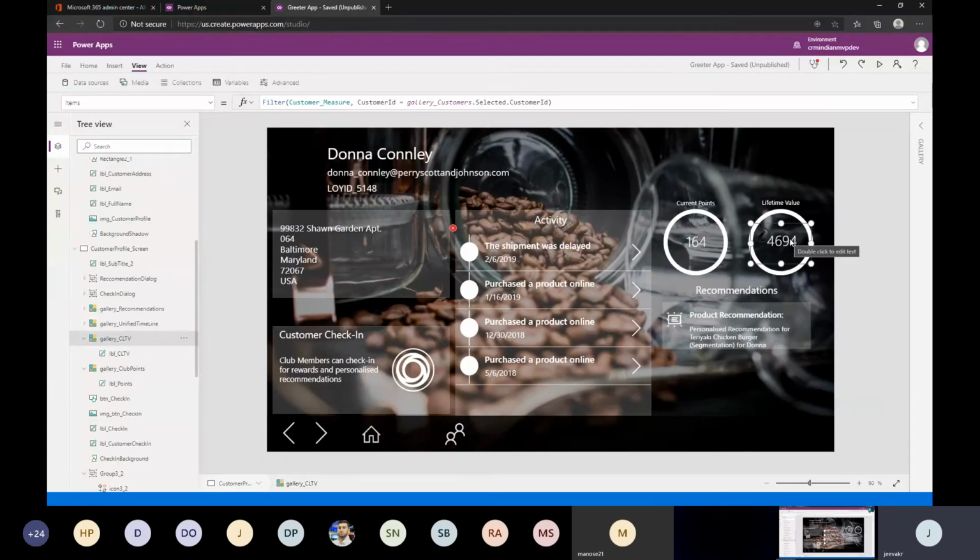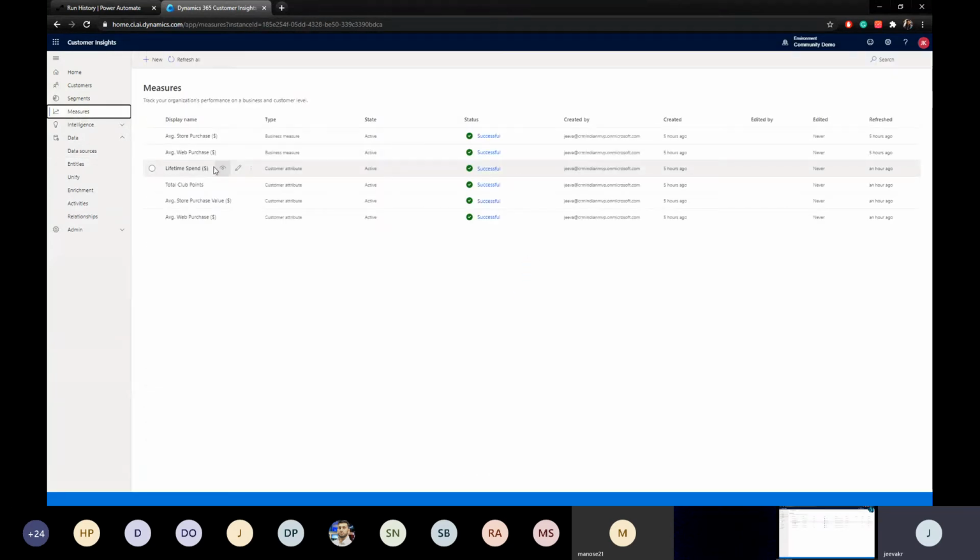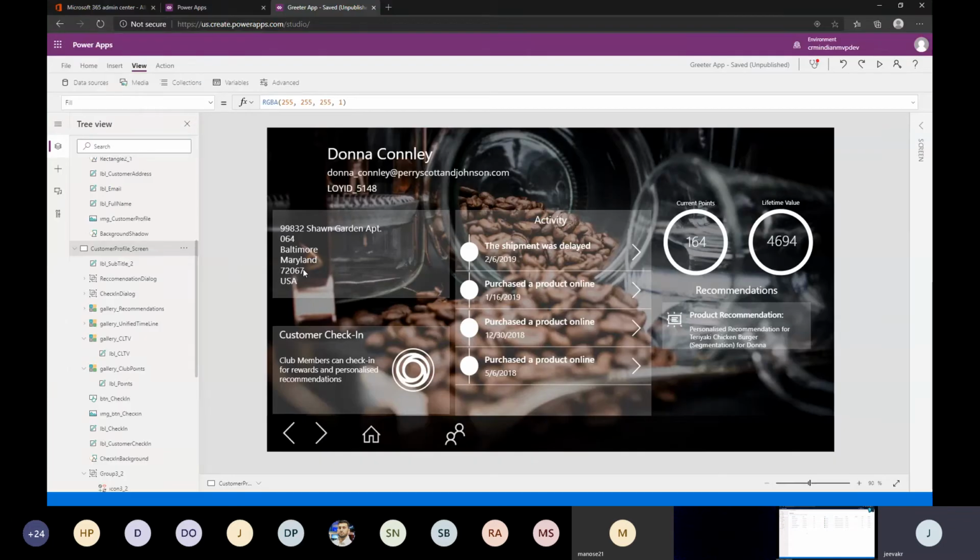And then this is again another measure, which is straightforward, under the club point individual measure. See, customer measure is a concatenation of all these things. So that's why you're seeing lifetime spend and club points under the customer measure.